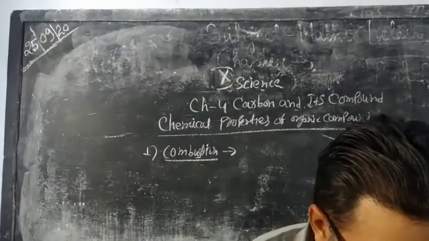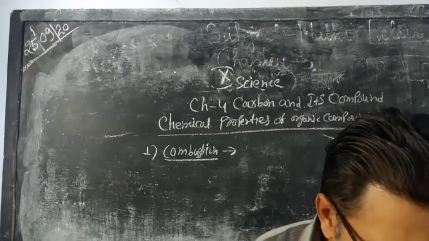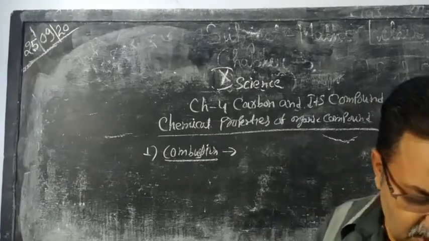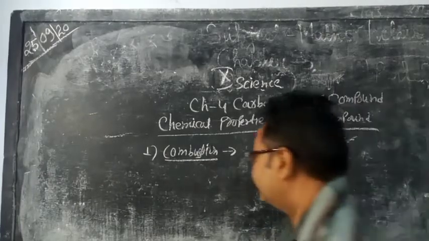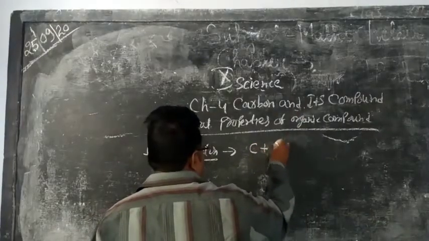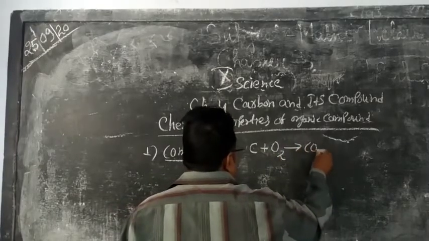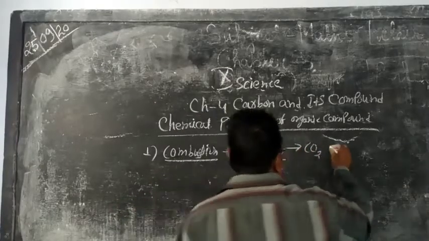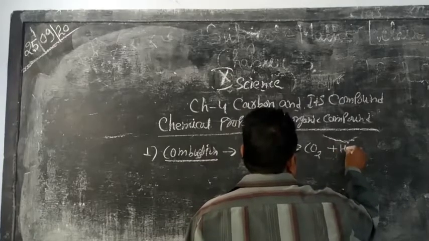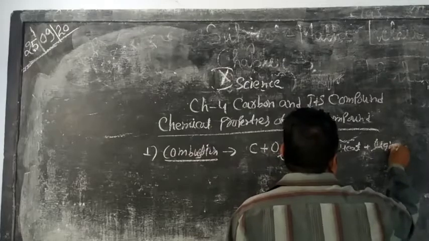Here we take some example of the combustion. First one is what happened when carbon react with oxygen. So carbon react with oxygen to give carbon dioxide, plus heat and light are also produced.